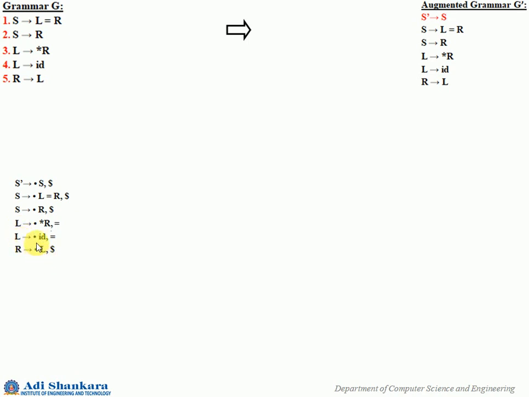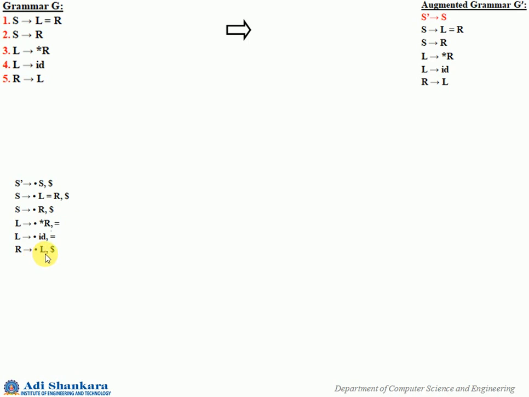Here one thing is, just see these look aheads. Here it is equal to. Why has equal to come here? Because it is added based on this particular LR1 item. So after L whatever comes, the first of it is equal to, so you have already added.